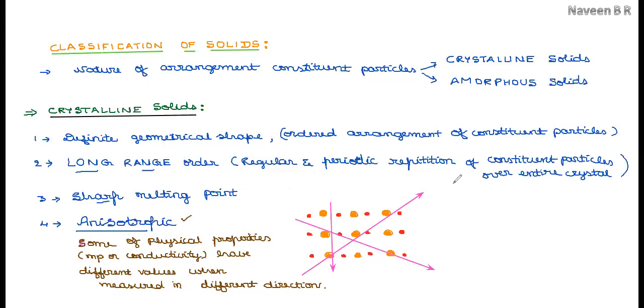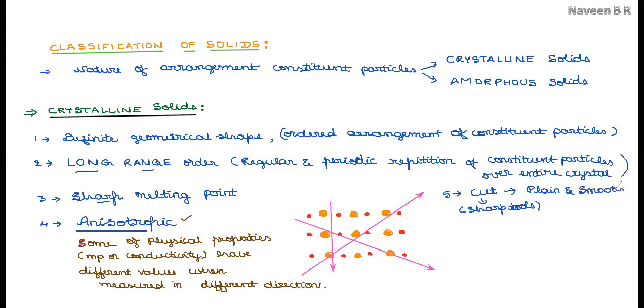And a few more interesting properties of crystalline solids. If we take any sharp edged cutting tool and cut a crystalline solid with it, the crystalline solid will always form plain and smooth surfaces.